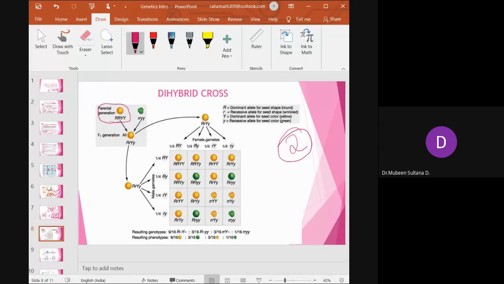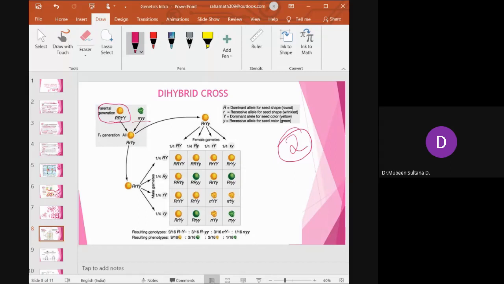What will be just the opposite, the recessive? Wrinkled, which we give as the opposite of capital R, small r, small r. And opposite of yellow, what is the recessive color of the seed? Green color, represented as small y and small y.